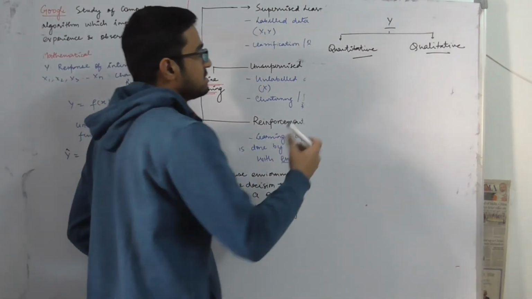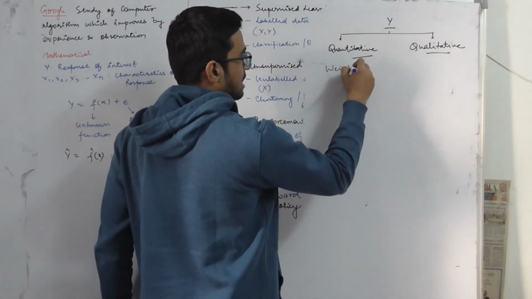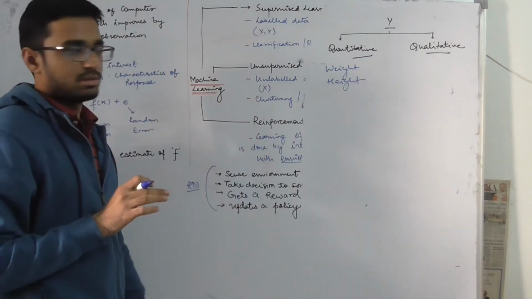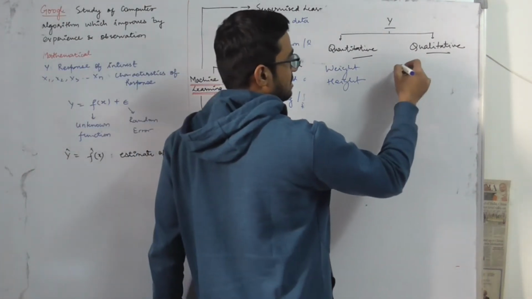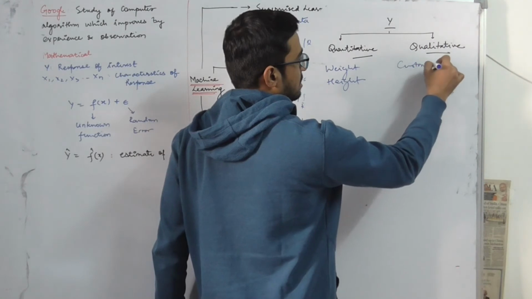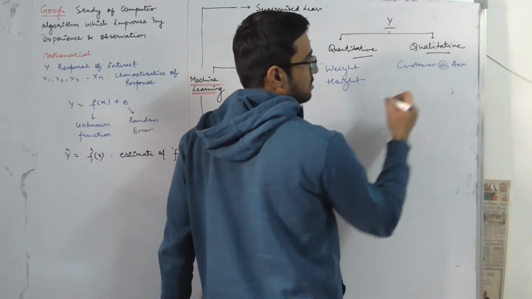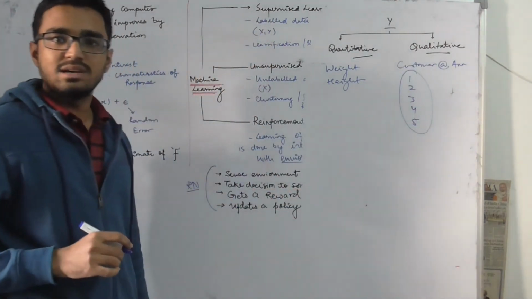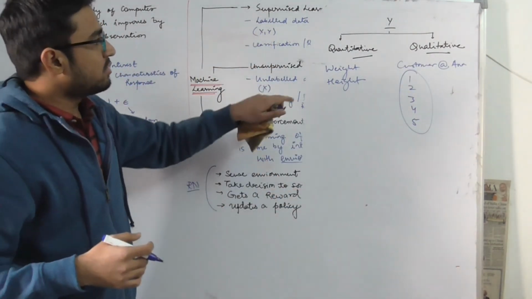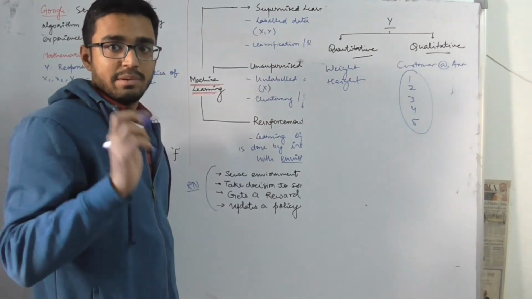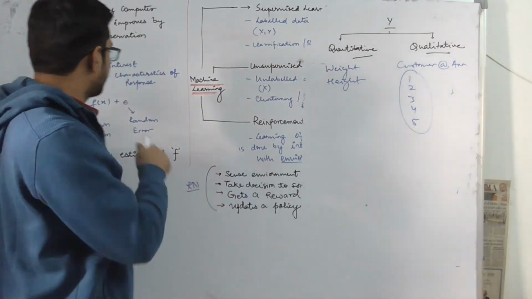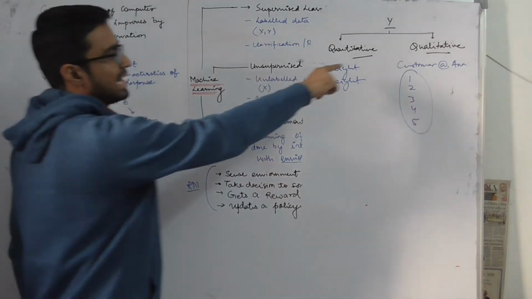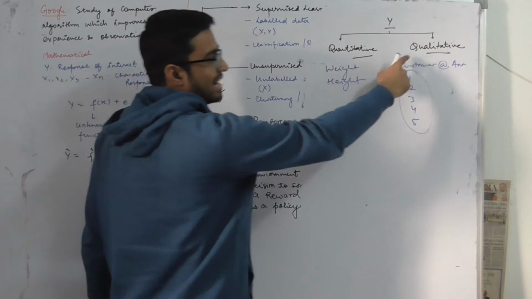Quantitative means, for example, weight, height. All these examples are of quantitative response, while qualitative is just like a customer rating at Amazon. You can have 1, 2, 3, 4 or 5. Only some categories are provided to you. So when we are talking about y, remember I am not talking about x, whether x is a categorical variable or numeric. I am talking about y. Y can be of two types, quantitative and qualitative.